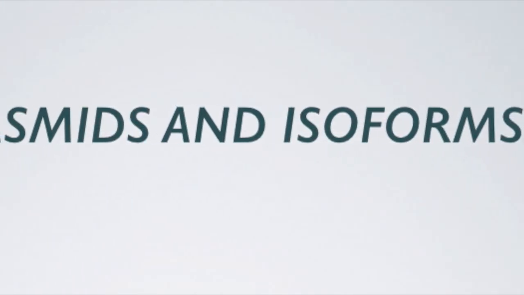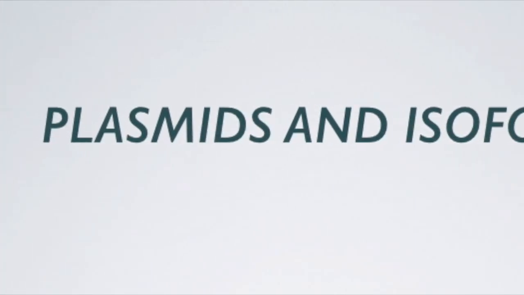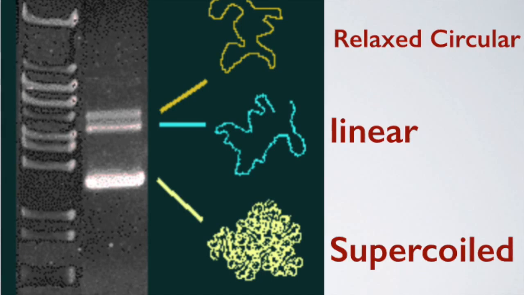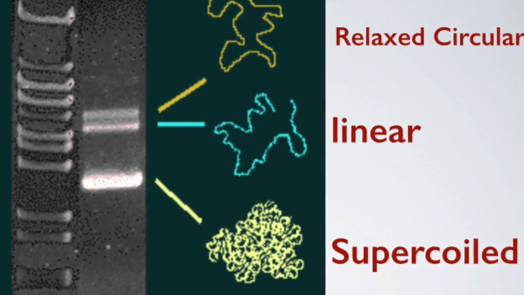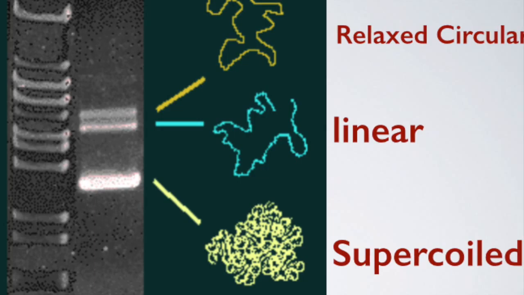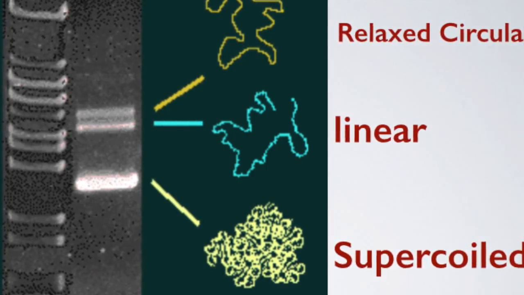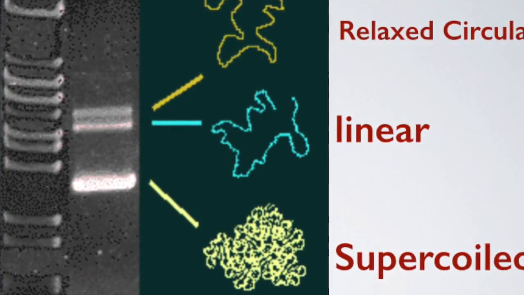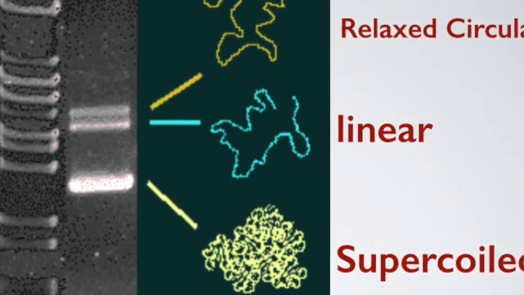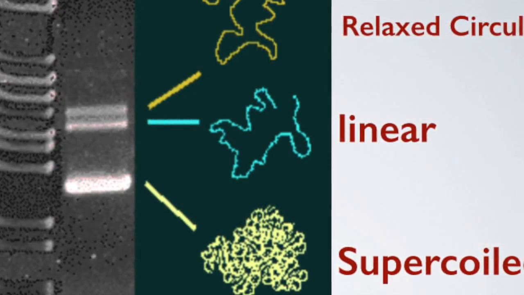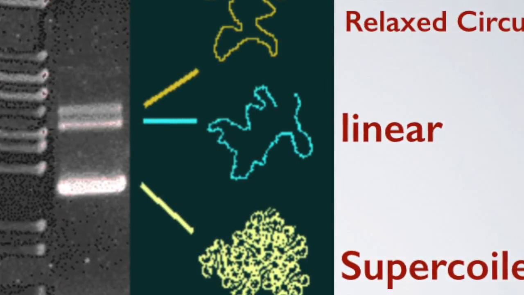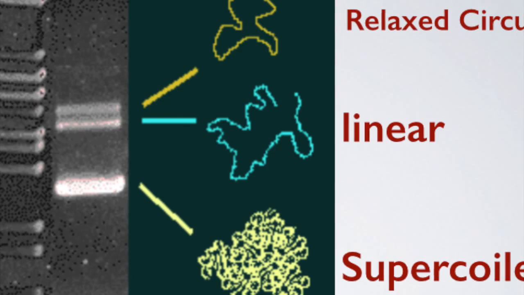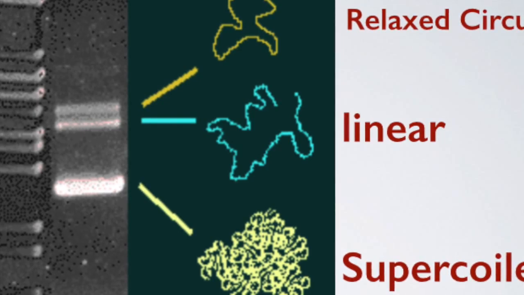Plasmids and isoforms. When plasmid DNA is extracted from bacteria, it can occur in 2 or 3 isoforms: supercoiled, linear, and relaxed circular full length. So you can see 2 or 3 bands, and each band belongs to each isoform. The difference between the bands is because the volume occupied by each isoform is different, so they migrate through the gel differently. The supercoiled are more compact and therefore migrate more easily. Relaxed circular and linear migrate more slowly because they occupy a larger volume.